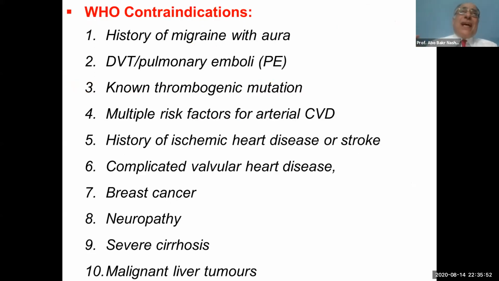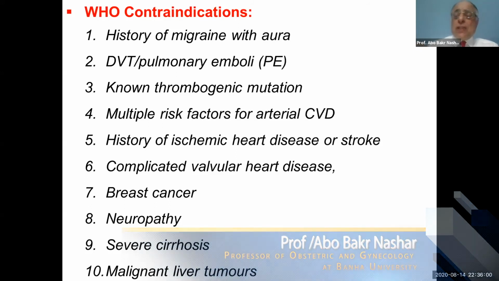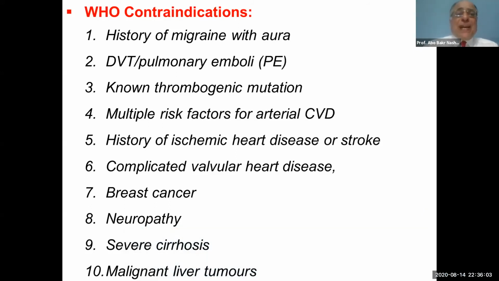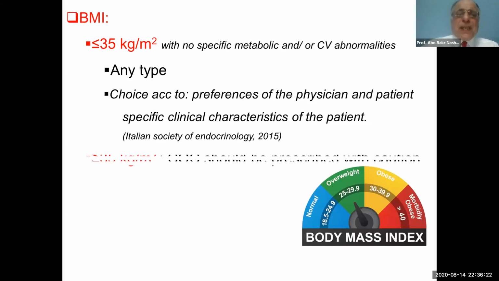But before prescribing the oral contraceptive pills, we should take into consideration the WHO contraindications of the combined oral contraceptive pills. And we should assess, as we mentioned, if the patient is obese or not, because this will determine our method of contraception. If the body mass index is less than 35, any type of combined oral contraceptive pills can be used.